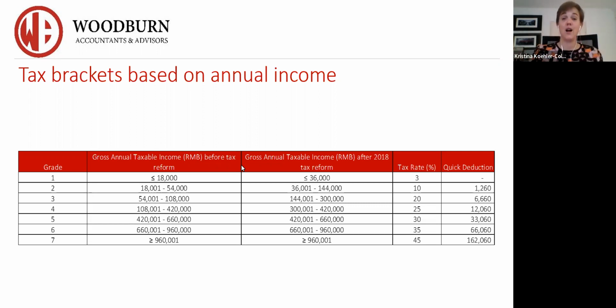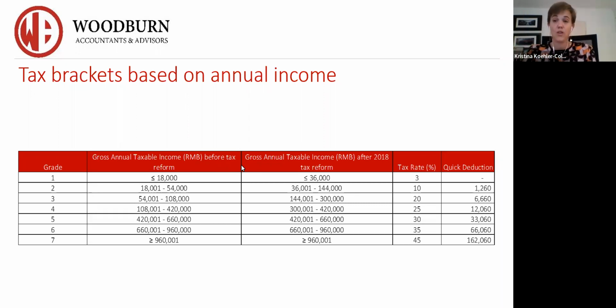So annual income, this is actually what it looks like. There are 7 grades, 7 levels, and you have to basically choose the right grade that fits your gross annual taxable income before tax. So when you're calculating your monthly salary times 12, looking at the bonuses you might earn in that calendar year, you might fall into, let's say, grade 5, which is an annual gross salary of between 420 and 660,000. You then follow that line. You can see the next column, the third column from the left, is what the rates look like prior to 2018.